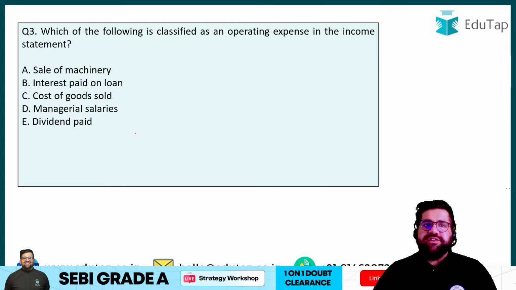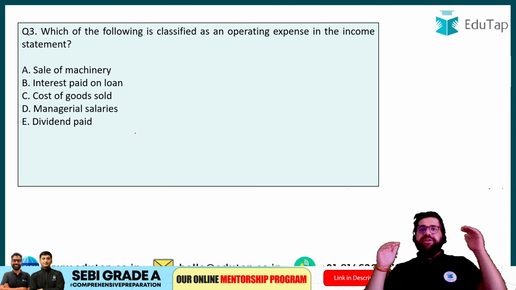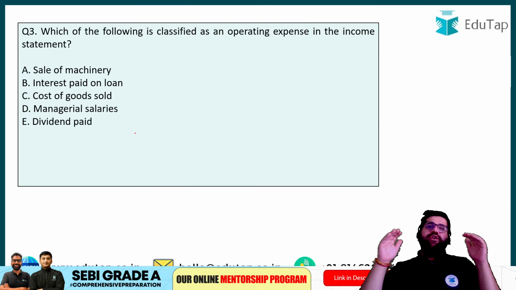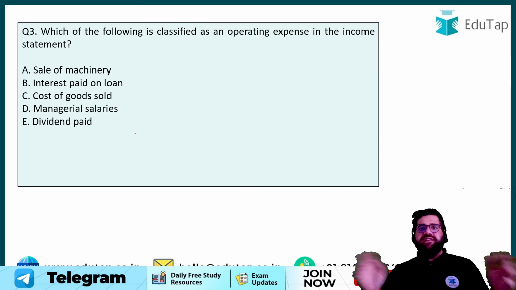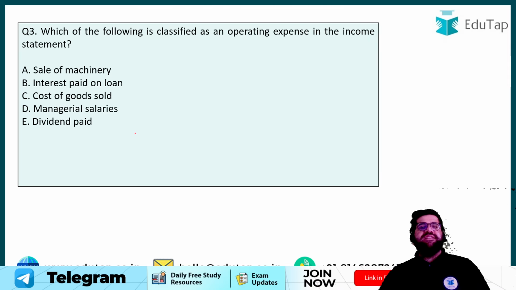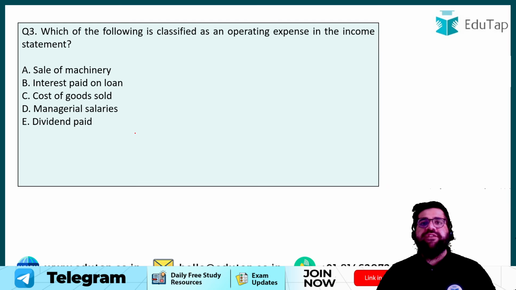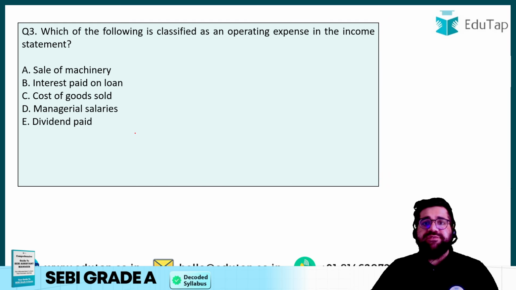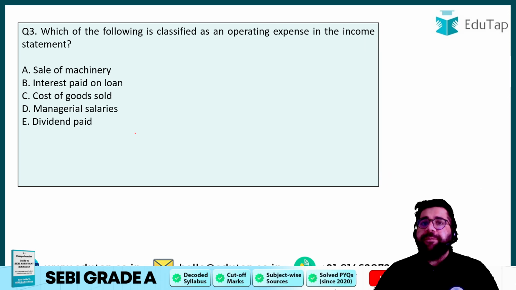Try to answer this question. Which of the following is classified as an operating expense in the income statement? Once you prepare the income statement, you first have gross profit, then you have your operating profit, which we also call EBIT. Then you do certain adjustments of non-operating income and expenses, and then you reach the figure of earnings before tax. And once you deduct tax, you have your final figure, which is profit after tax, like the net profit of the business.